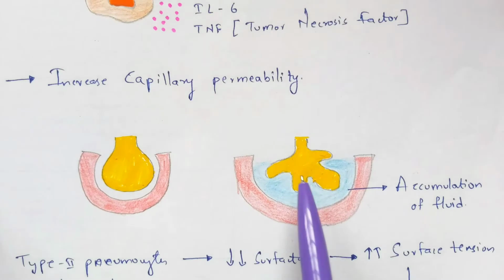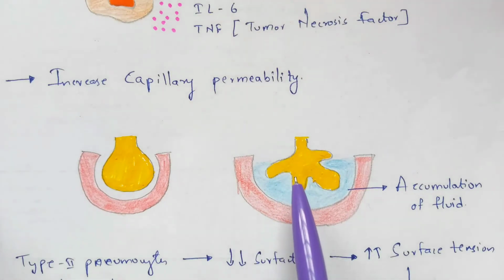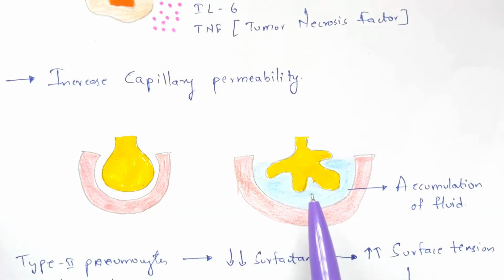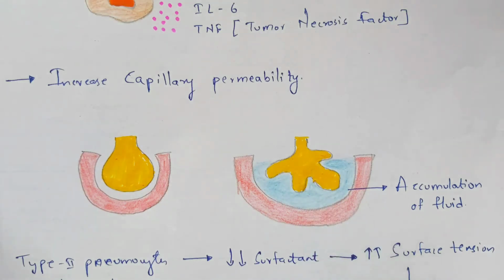But if you see here the alveoli, the structure of this alveoli is completely changed because there will be accumulation of fluid. There will be accumulation of fluid because the capillaries in this alveoli are completely destroyed, right? So the accumulation of fluid will be done. So due to this accumulation of fluid, what will happen?